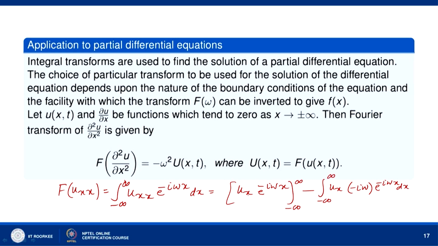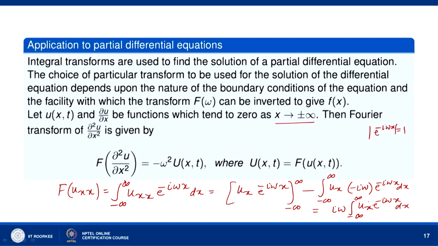Okay. Now u_x goes to 0, we have assumed u_x goes to 0 as x goes to plus minus infinity. So this will go to 0 when x goes to plus infinity, and this will also go to 0 when x goes to minus infinity. e to the power minus i omega x is a bounded quantity, because the modulus of e to the power minus i omega x is the square root of cos squared omega x plus sine squared omega x. So that is 1. So a bounded quantity multiplied by 0 gives 0 here, and this becomes i omega times the integral over minus infinity to infinity of u_x e to the power minus i omega x dx.